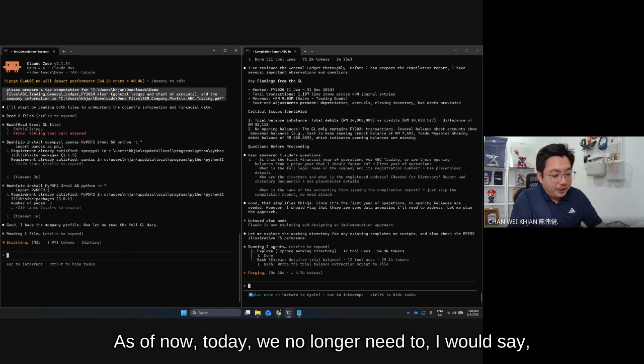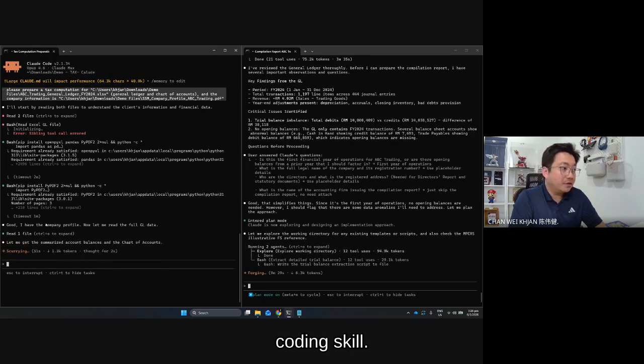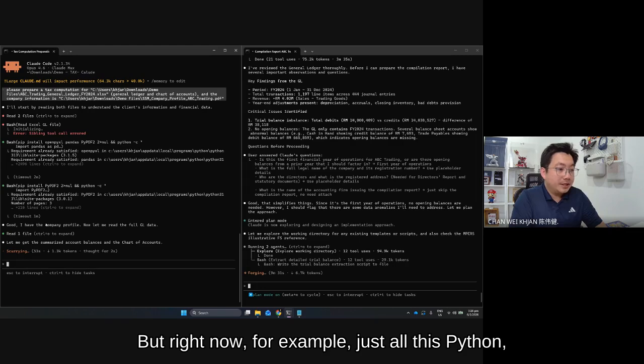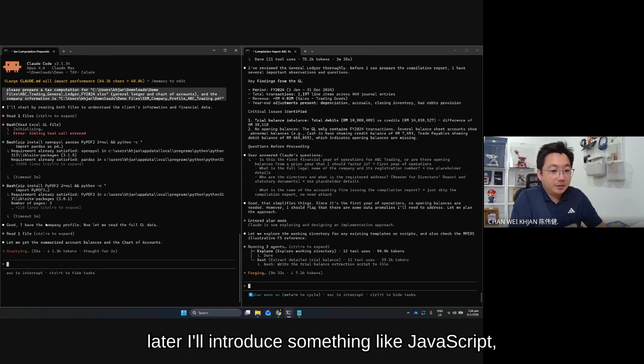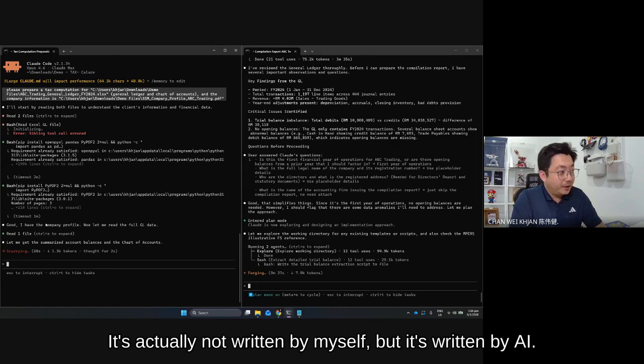As for today, we no longer need to. I would say, for an accountant in the past, it was really difficult to pick up coding skills. But right now, for example, all this Python, and later I will introduce something like JavaScript, all this kind of thing, it's actually not written by myself, but it's written by AI.